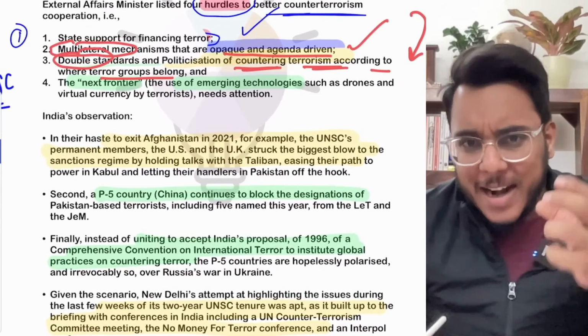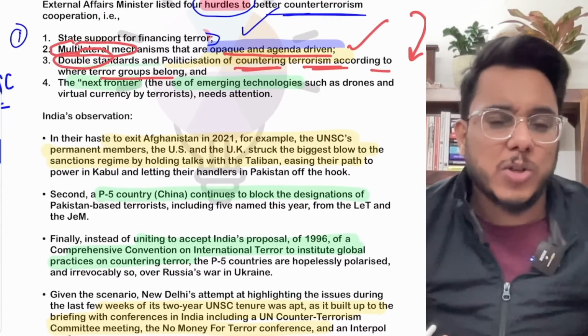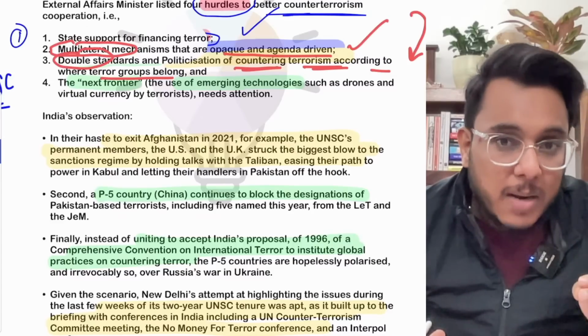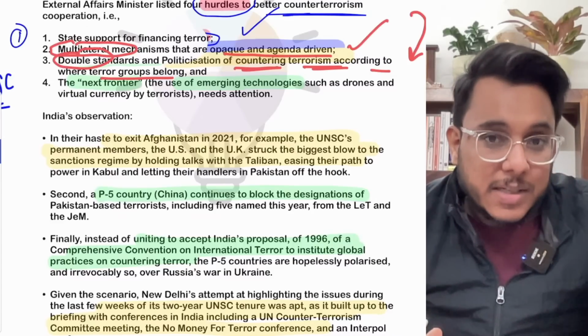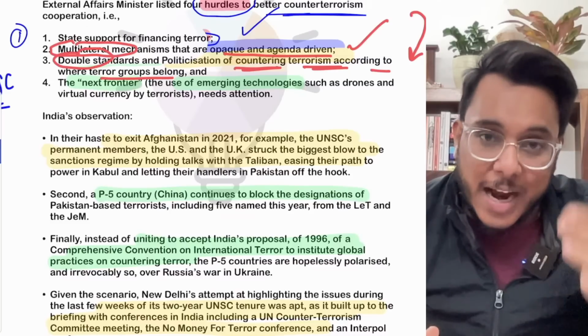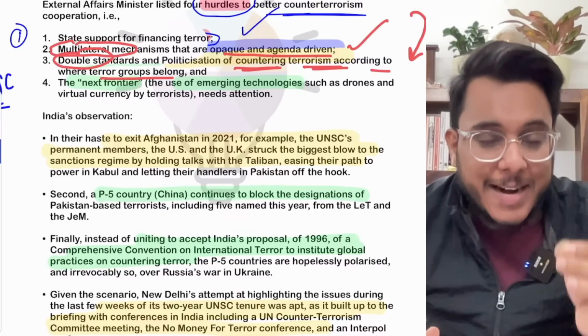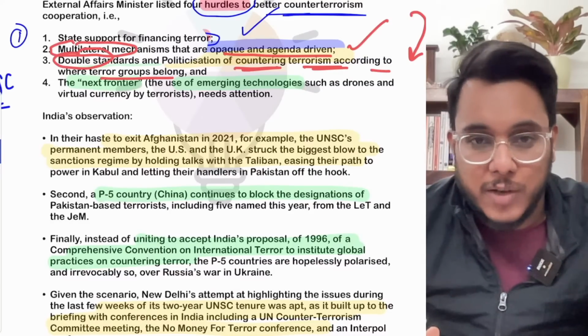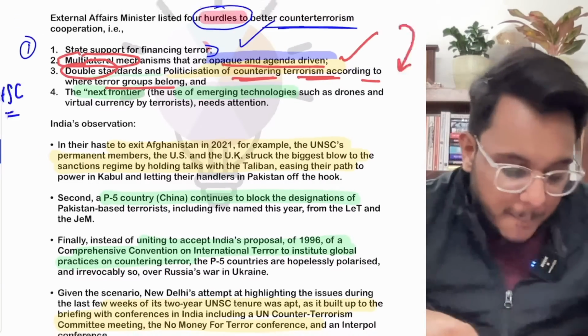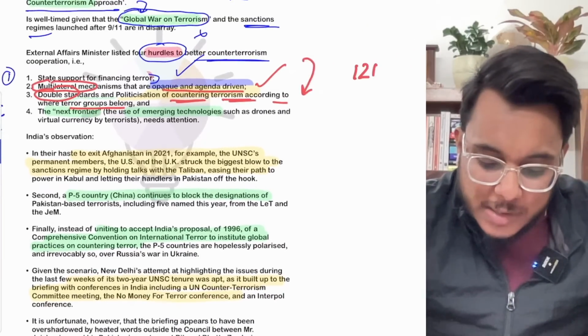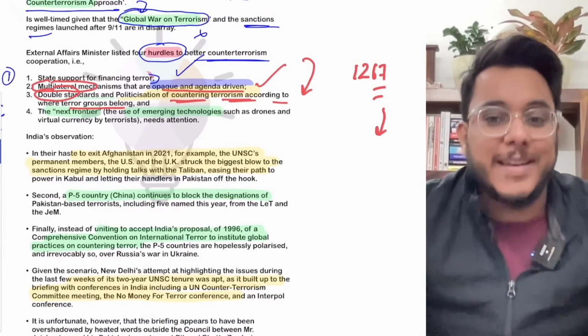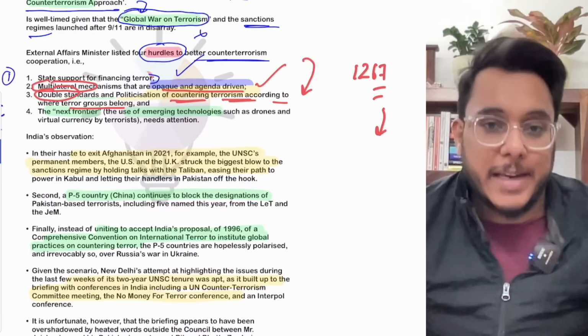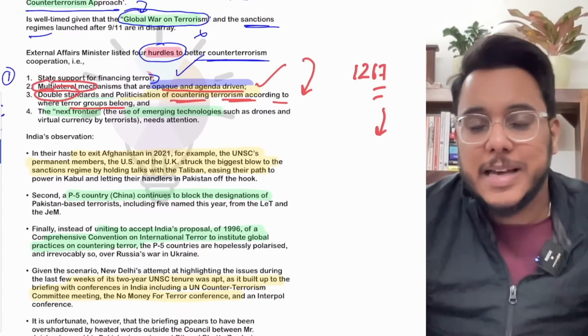Moreover, when we talk about politicization here, China also comes in between. Multiple times India has raised the matter that certain terrorists and terrorist organizations need to be declared international terrorists of concern, and sanctions should be imposed on them as per the 1267 sanctions committee of UNSC. But China blocked their names. So politicization of terrorism is being done.